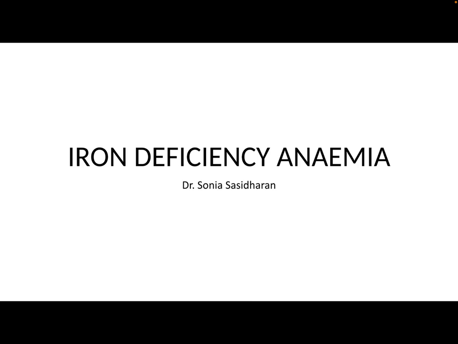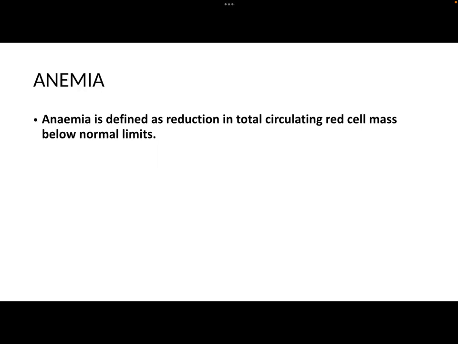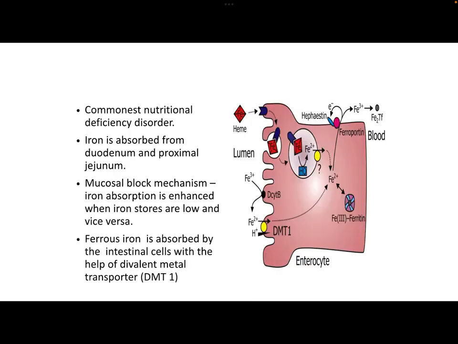Today I will be discussing the topic iron deficiency anemia. Anemia is defined as reduction in total circulating red cell mass below normal limits. There are many causes for anemia, but the most common cause is iron deficiency. Iron deficiency is the most common nutritional deficiency disorder.